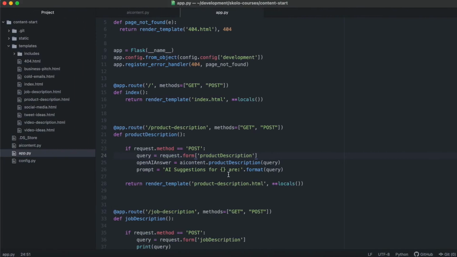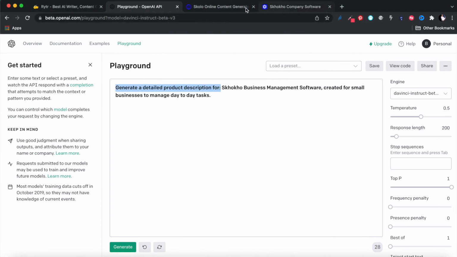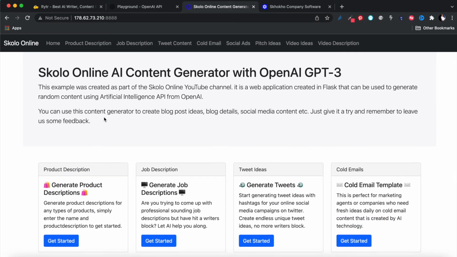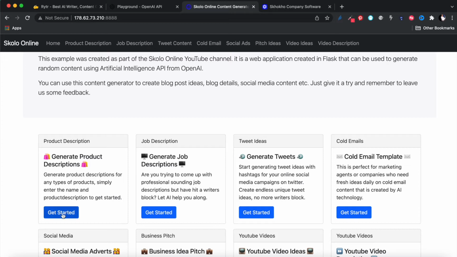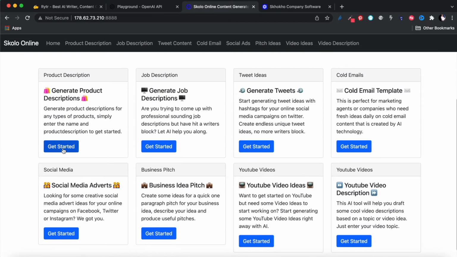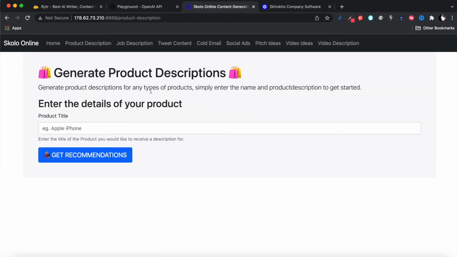Now we're running our AI function inside of the Flask application. Let's go into our Flask app and refresh this page. We are now on the home page. We can navigate to the product description from there. It takes us to this product description page, and there's nothing happening there.